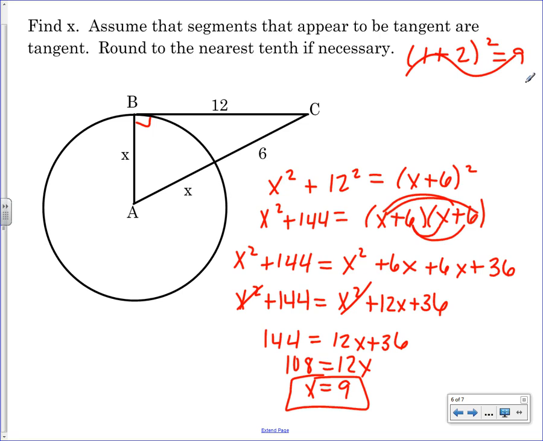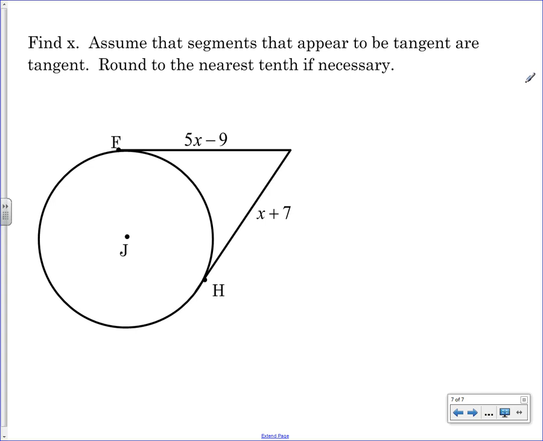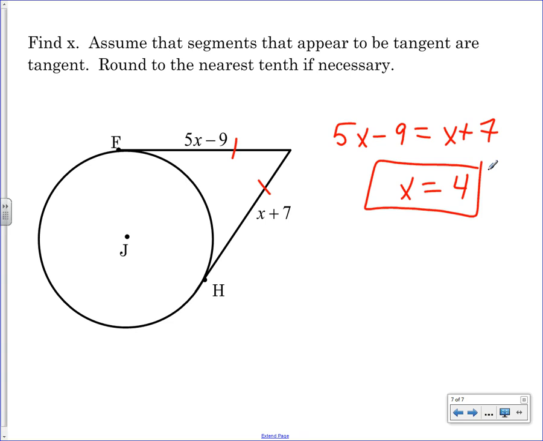Anyone still need that page? Okay. Does this look like theorem 10.10 or 10.11 to you? Probably 10.11, right? So these are, they're both tangent to the circle from the same exterior point, therefore they are congruent or equal, right? So 5x minus 9 is equal to x plus 7. X is 4. Did I lose anybody? Okay, that's it.